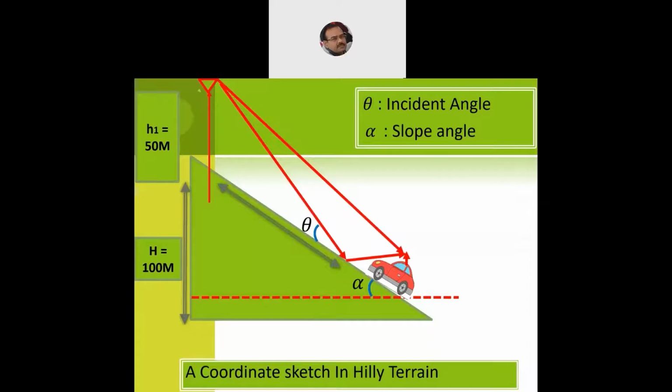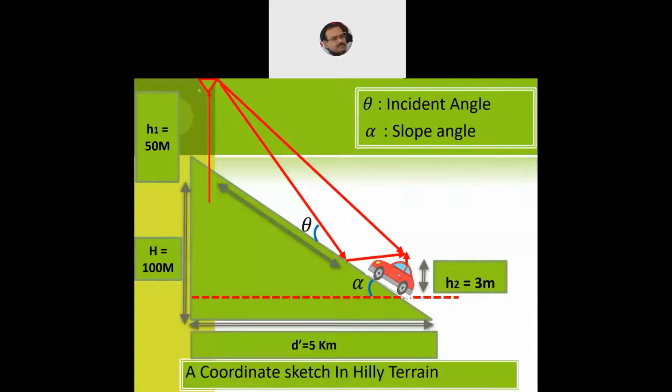And then as usual, we'll have the communication path length. This is H2, just like we had H and H1 and H2. We'll have the communication path length D dash, 5 kilometers, which will again be the distance from the point where the base station is mounted to the tip of the edge of the mountain.